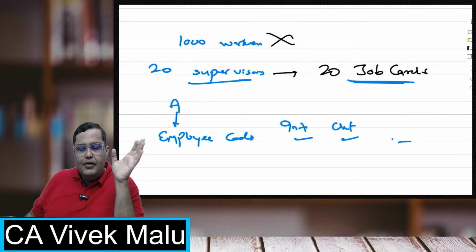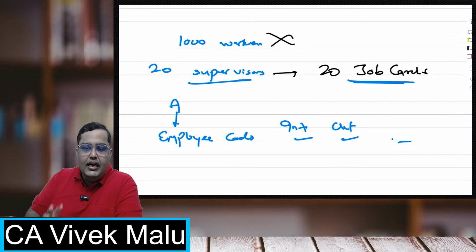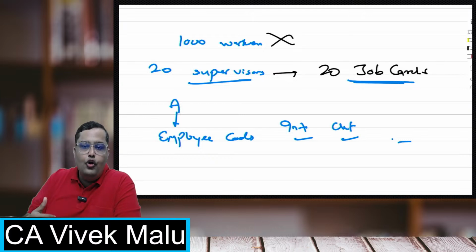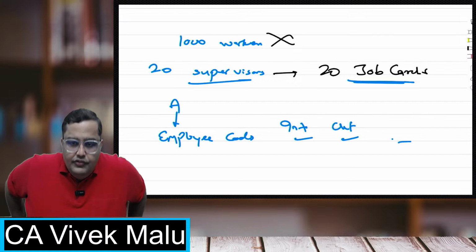Have you understood the time card system and the job card? These are basically recording the data. These are recording for how many hours you have actually worked. The attendance register will just tell you whether you are in the factory or not, but it will not tell you whether you have actually worked or not. But these systems will actually tell you for how many hours you were actually working under Mr. A. Everybody clear with this?